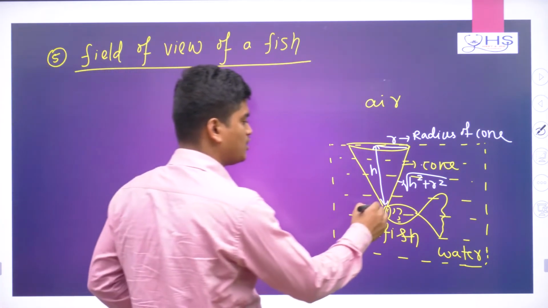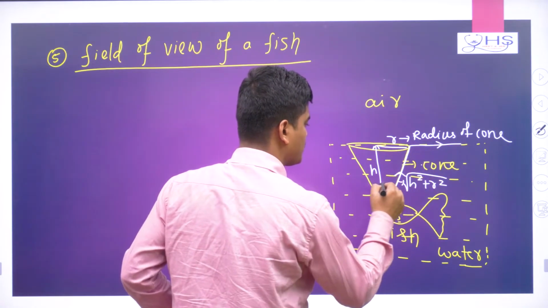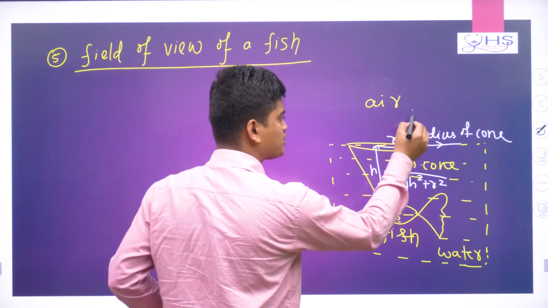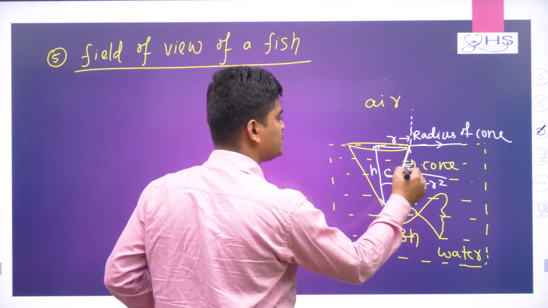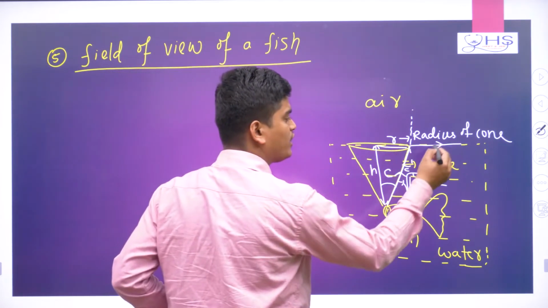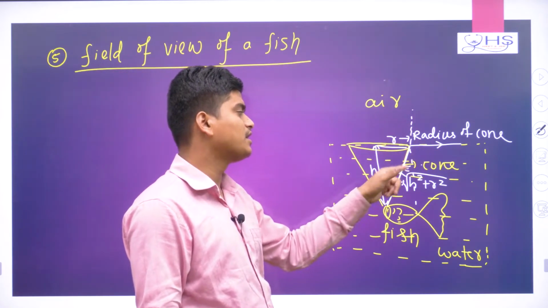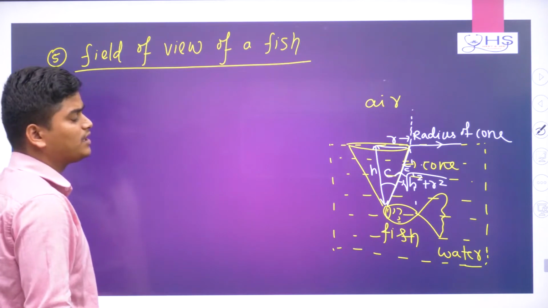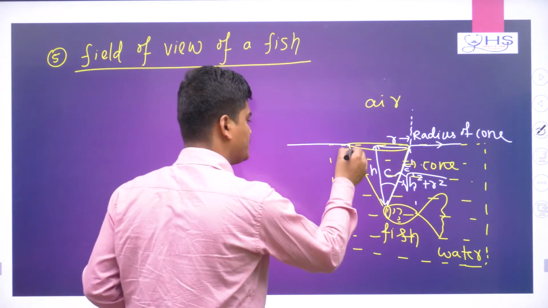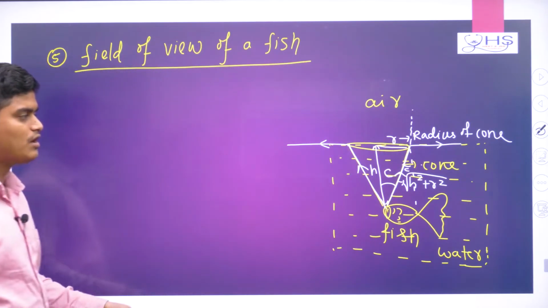Why is it seen like a cone? Because of this. Here a light ray is coming and going like this. Suppose this angle is the critical angle C. Here the incidence angle is also C, so due to this incidence angle equal to the critical angle, the light ray goes like this. If you increase the incidence angle further, greater than the critical angle, then TIR will happen. That means the fish can see in this region, and it cannot see outside this.